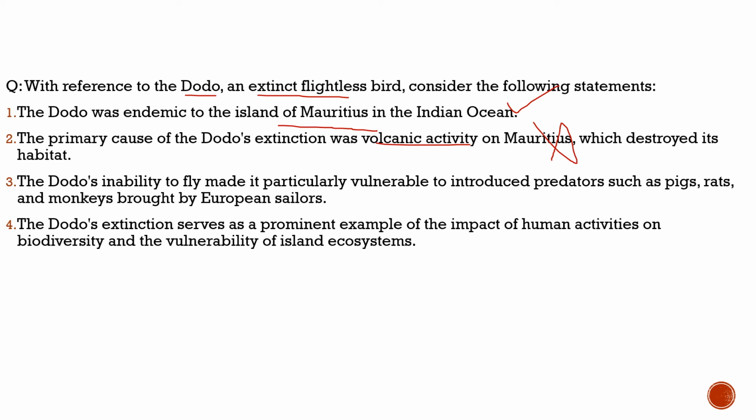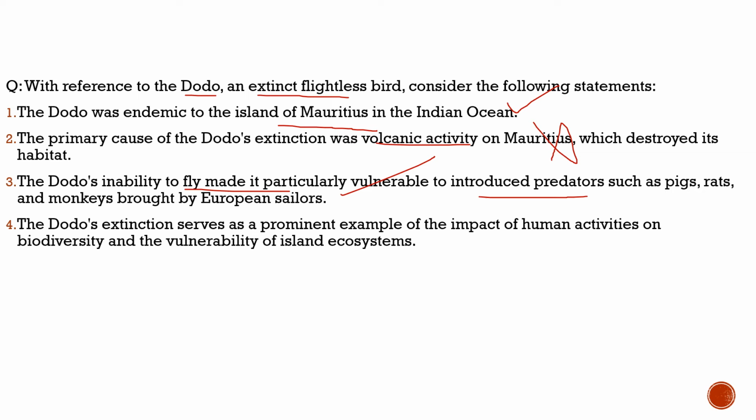Third statement: the dodo's inability to fly made it particularly vulnerable to introduced predators such as pigs, rats, and monkeys brought by European sailors. 100% correct. Nothing wrong with the statement. Because it could not fly, it was vulnerable to the predators brought by the European sailors, like pigs, rats, and monkeys.